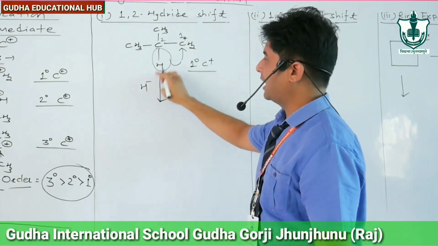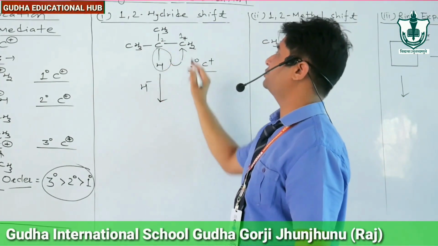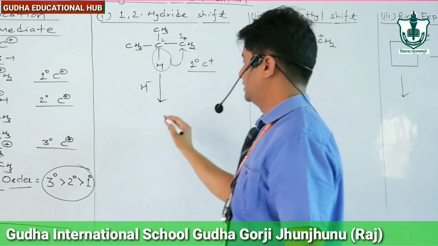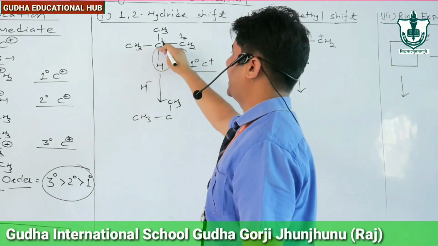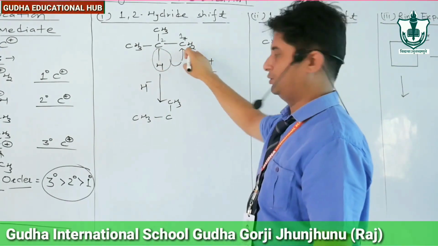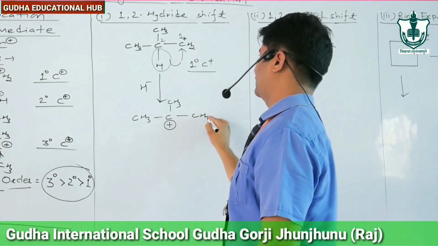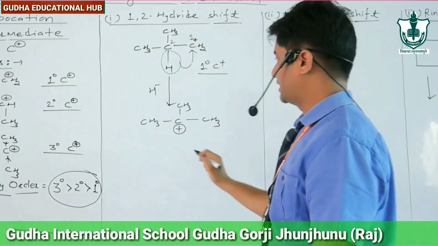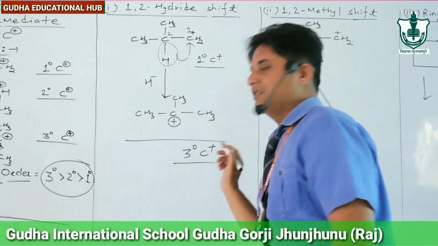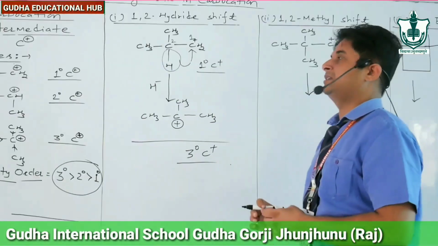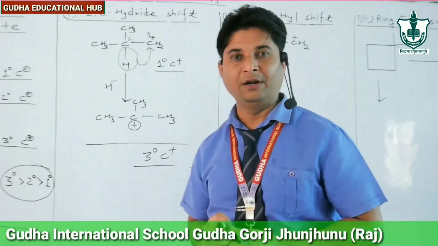So if H along with this bond, that is in the form of H minus, goes to CH2 plus, then what happens? Then CH3, C, CH3 and H minus shifted towards CH2, now positive charge arises here and this CH2 converts into CH3. Now the carbocation, you can see it is 3 degree carbocation, and we know that 3 degree carbocation is highly stable in nature. So this is known as 1,2 hydride shift.